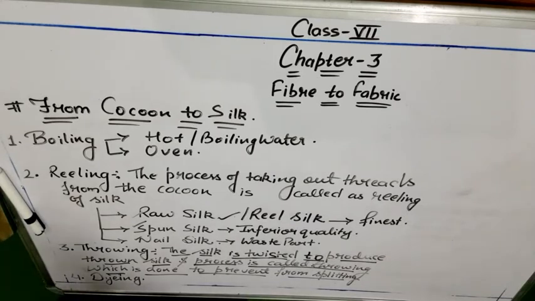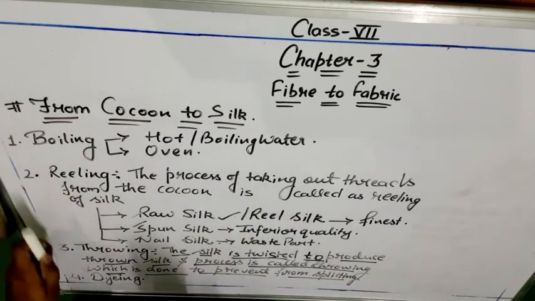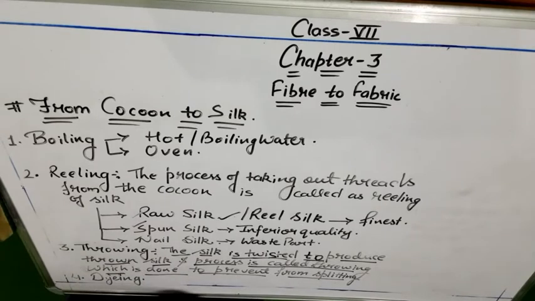What we do is roll it into a single one so that it cannot be split into separate ones. In a similar way, to prevent the fibers from splitting into individual ones, we twist them so that they are converted into a single one and will not be separated into individual ones. That process is called throwing.